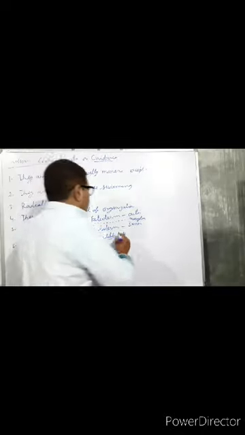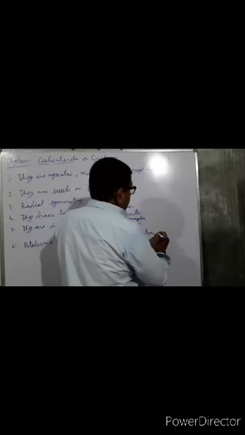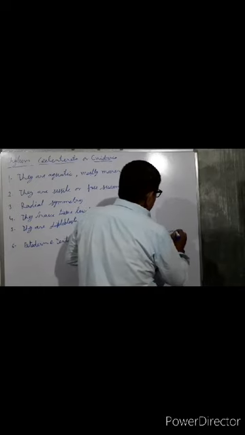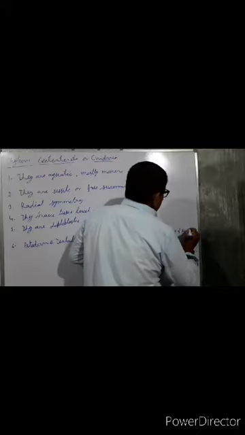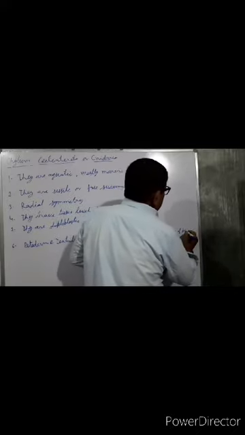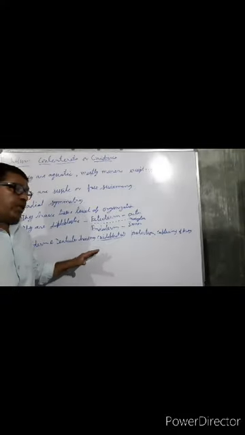Nidoblast cells are meant for protection and for capturing the prey. How do they capture it?